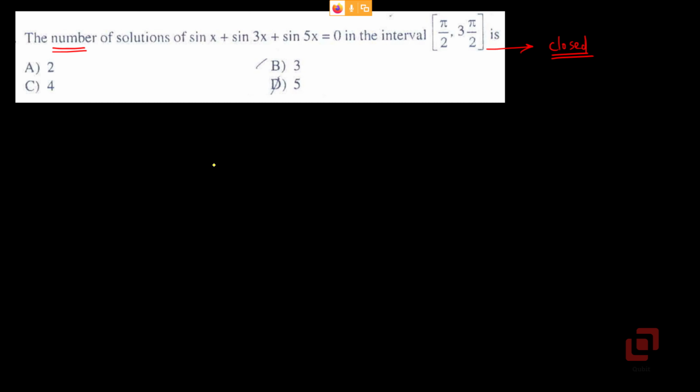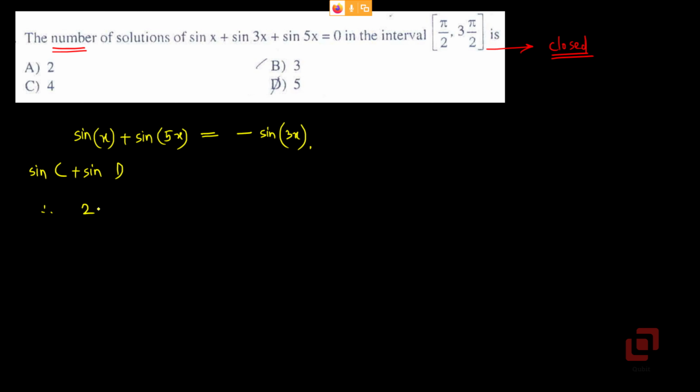Our first job will be to write down the given equation, but let us shift the term sin 3x to the other side. So we will get sin x plus sin 5x equal to minus sin 3x. Then we will use the formula sin c plus sin d.